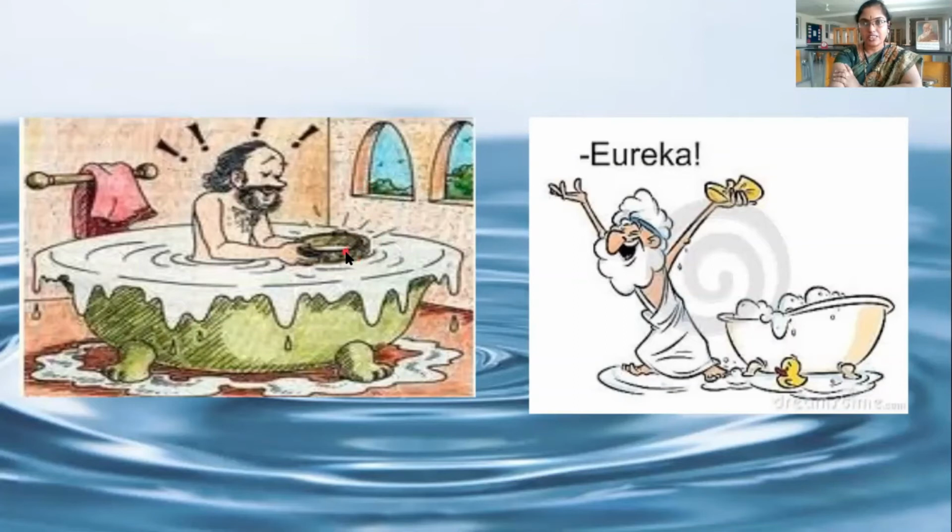Immediately he took the mug and immersed the mug deep into the water. Again, some more water spilled out. Immediately Archimedes shouted, Eureka! Eureka! Eureka! What is meant by Eureka? Eureka means I got an idea.